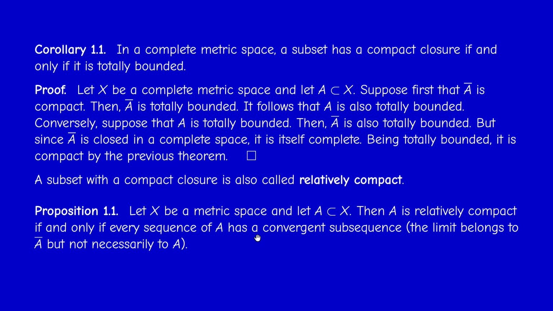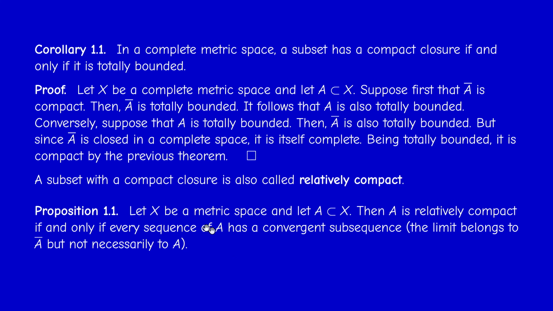But when we say that every sequence of A has a convergent subsequence, the limit actually is in the space, and we know that it's in A bar by the characterization of A bar. So the limit belongs to A bar, but not necessarily to A. Try to prove this as an exercise. It's a corollary, actually.